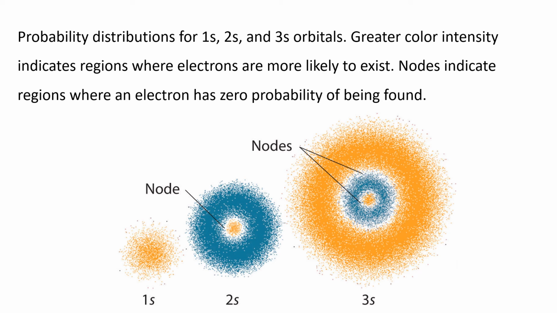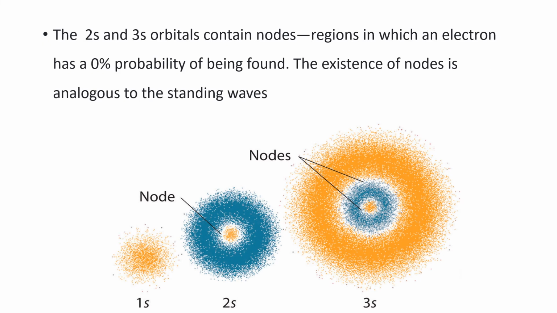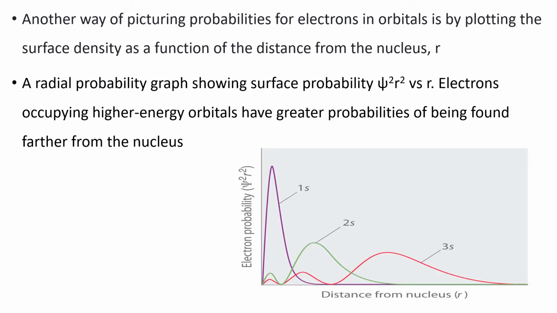Nodes indicate regions where an electron has zero probability of being found. The 2s and 3s orbitals contain nodes, regions in which an electron has a 0% probability of being found. The existence of nodes is analogous to standing waves. Another way of picturing probabilities for electrons in orbitals is by plotting the surface density as a function of the distance from the nucleus, r. A radial probability graph shows the surface probability, psi square times r square, versus r. Electrons occupying higher energy orbitals have greater probabilities of being found farther from the nucleus.